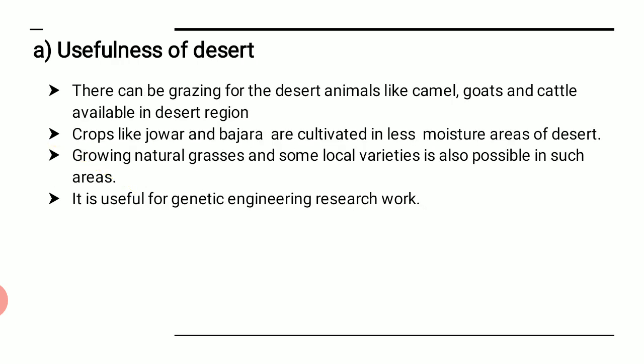Let us go with the usefulness. First of all, the deserts can be used for grazing purposes, for animals like camels, goats, or cattle. Crops like jowar and bajra are also cultivated here, so we can use it for the local people. The next is growing natural grasses and some local varieties, which is also possible in such areas.